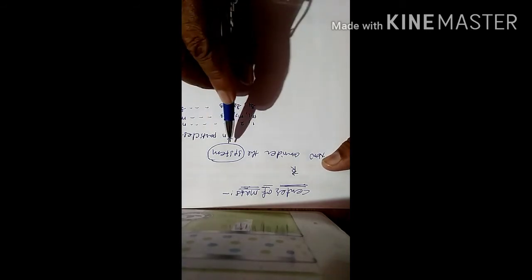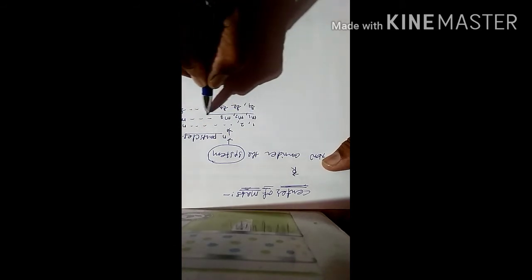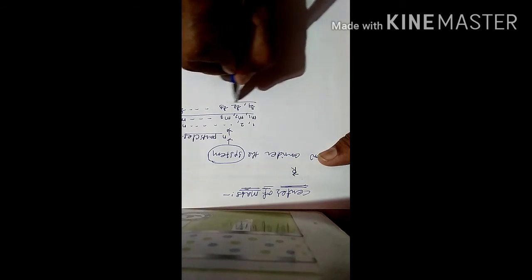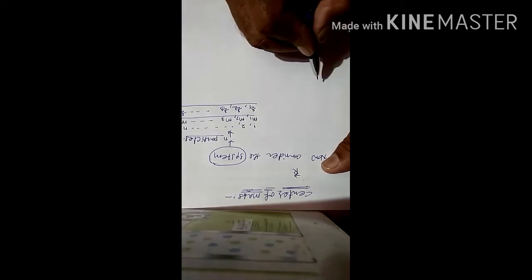That means the system consists of n particles of masses m1, m2, m3, and so on up to mn, situated at distances r1, r2, r3, and so on up to rn, respectively, from the point O, as shown in the figure.